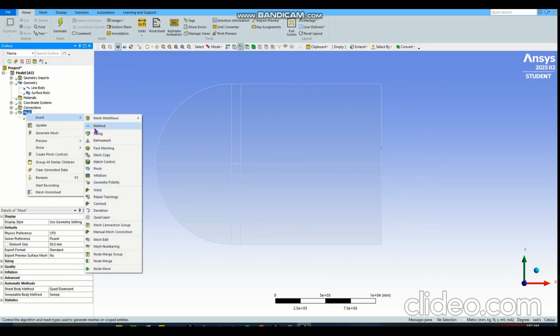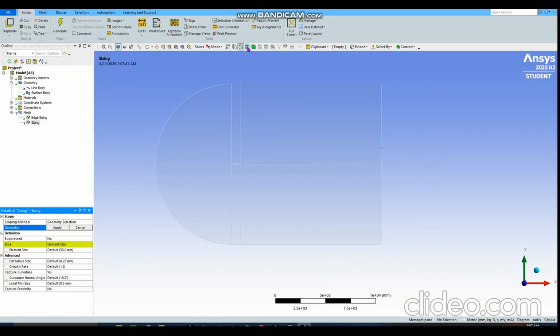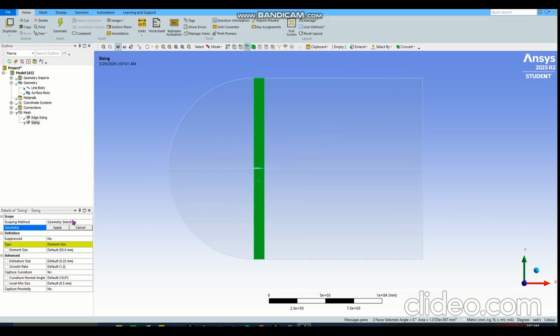Now, insert sizing. I want to do face sizing here. Click the face, this and this. This is one of the most important points that we need to capture so that we can see the vortices or eddies in our contour. Click apply. Make sure your element size is, what was it? I think it was 15, I'm assuming.